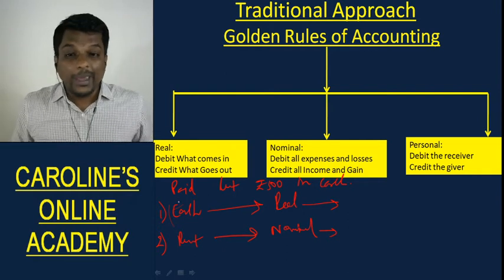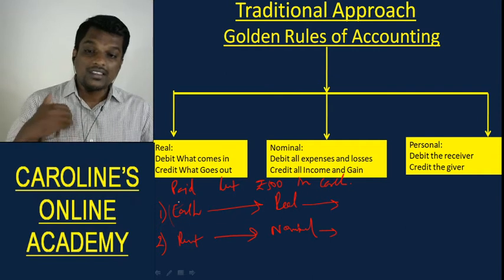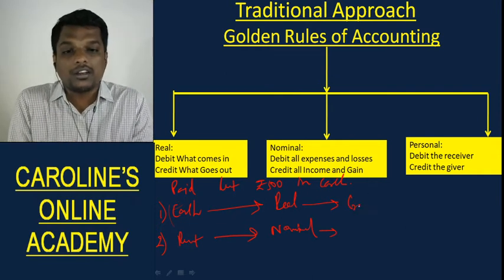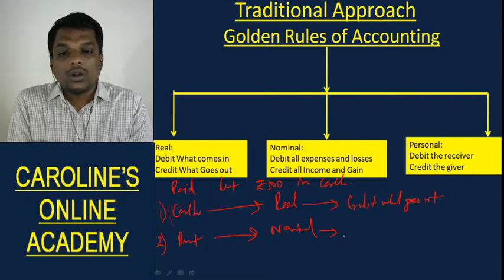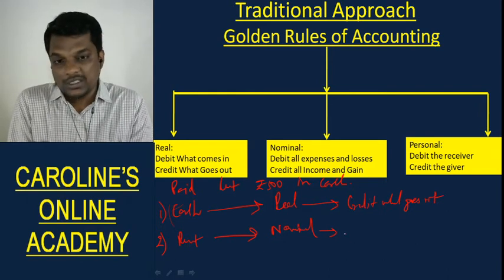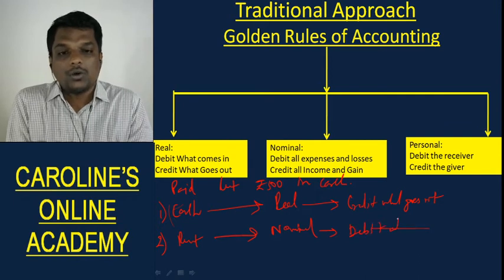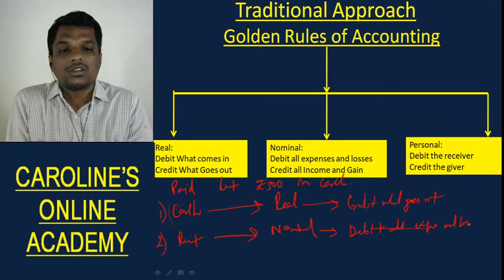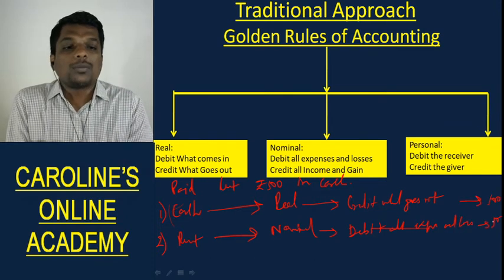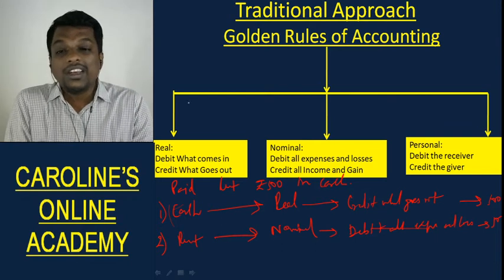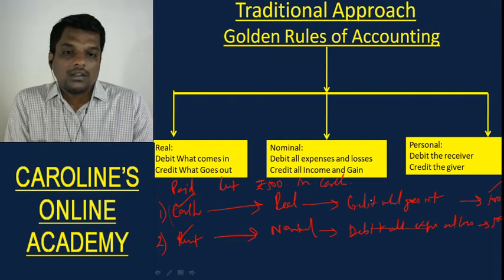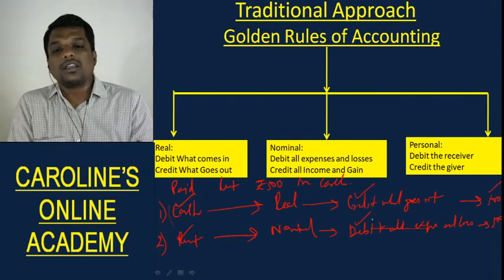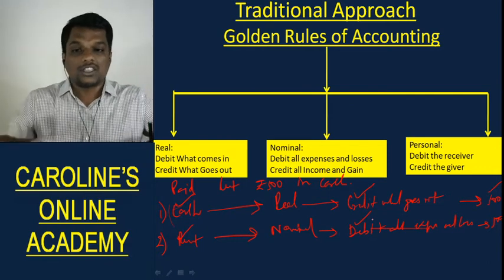Now the golden rule for real is debit what comes in, credit what goes out. In this case, I have paid cash of rupees 500. Understood? So cash is going out. If cash goes out, I am supposed to credit it. Credit what goes out. And for rent, it is a nominal account. The rule is debit all expenses and losses. Rent is an expense, and therefore I am supposed to debit it. Amount is 500. Now I am supposed to record this in the journal, giving details of the amount, the accounts that are getting affected, and whether I am debiting or crediting that account, so that it will be easy for me to classify the transaction to the ledger.